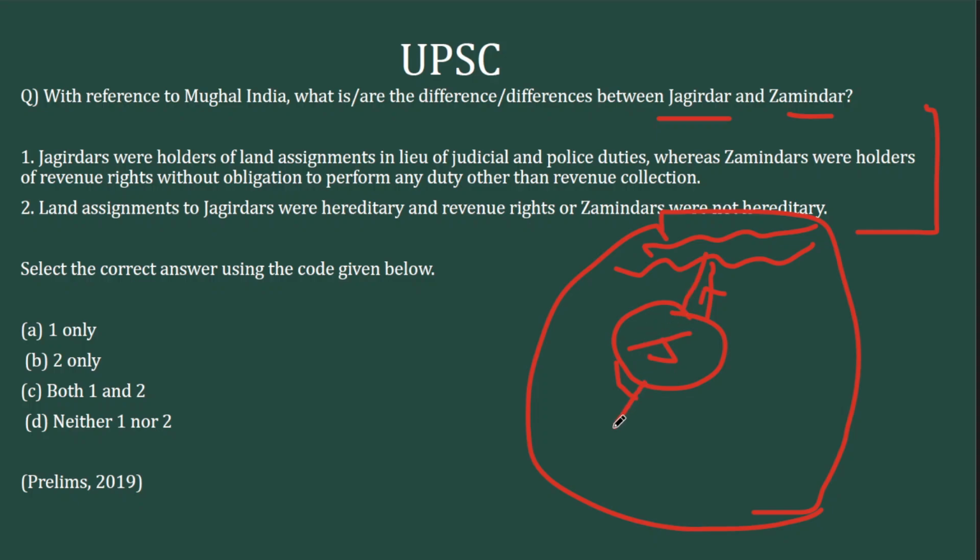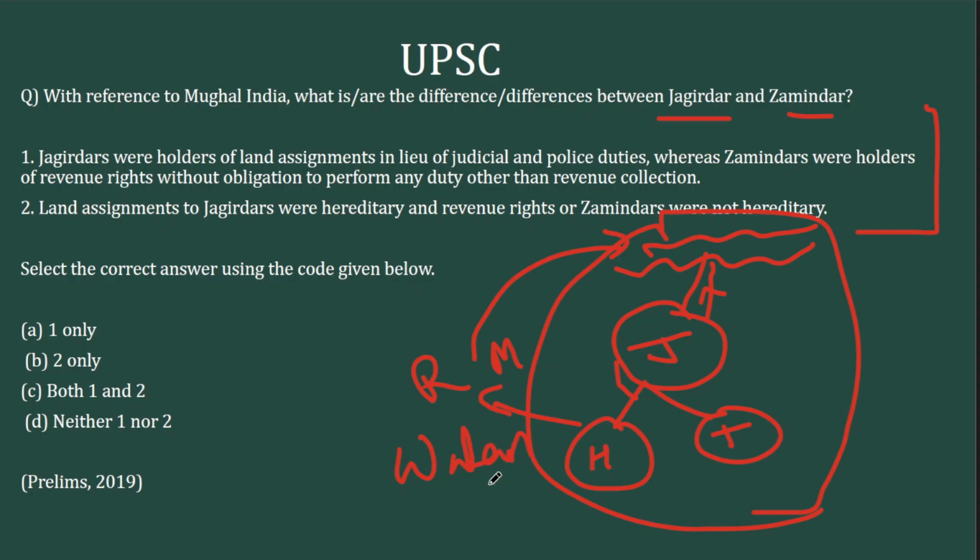These Jagirs were both hereditary as well as transferable. The hereditary Jagirs were given to princely states like Rajputs because Rajputs were an ally of Akbar. So for people like Mansingh, they were given hereditary Jagirs. These Jagirs were called Watan Jagirs.